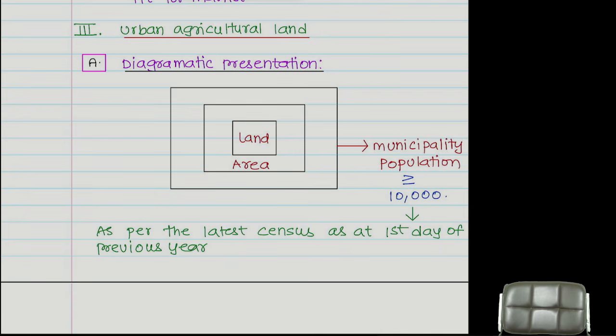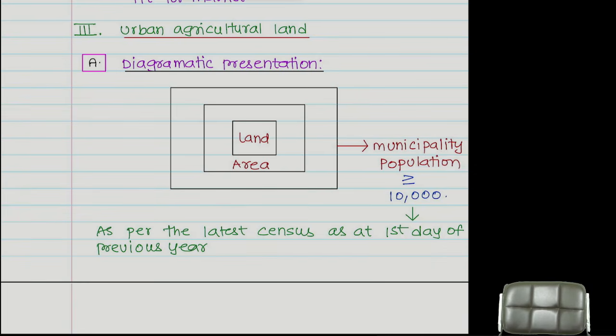Start again from the beginning. Micro: there is a land situated in an area. This area is within the purview of a municipality. I will give an example: GHMC, the Greater Hyderabad Municipal Corporation. Understood?